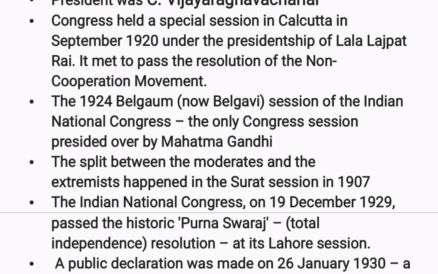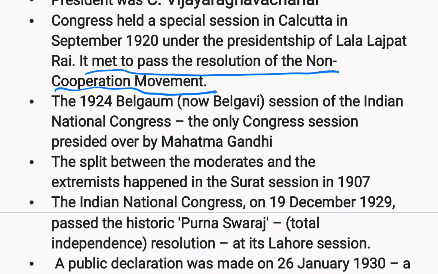This special session was meant to pass the resolution of the non-cooperation movement. So the non-cooperation movement was started in 1920, right?